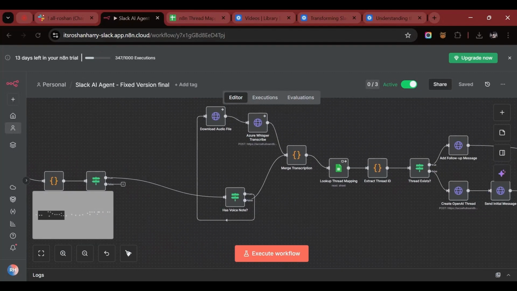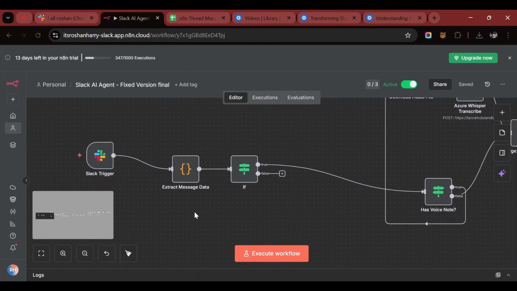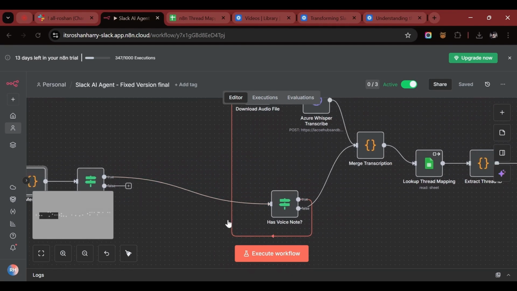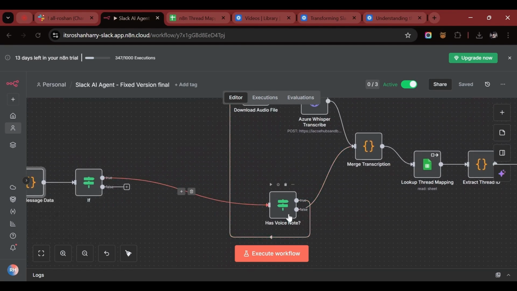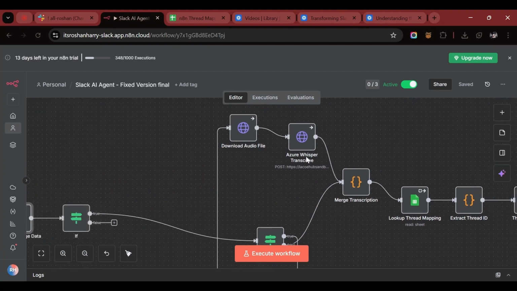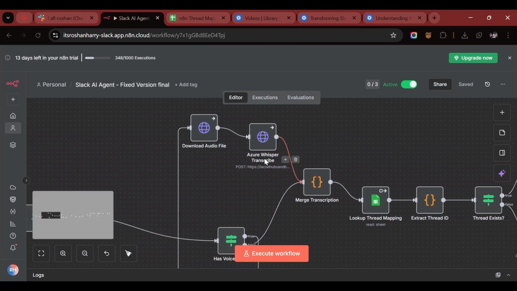So let me give you a quick walkthrough of how the internal configuration of our agent works. Here we have the workflow. Starting here we have the Slack trigger, extract message data, and an if node. It gets triggered by a Slack message in our Slack channel, and extract message data looks at whether our bot was mentioned or not, and also checks if the message has an audio file. If it has an audio file, then it proceeds with downloading the audio file and transcribing it using Azure Whisper Transcribe.